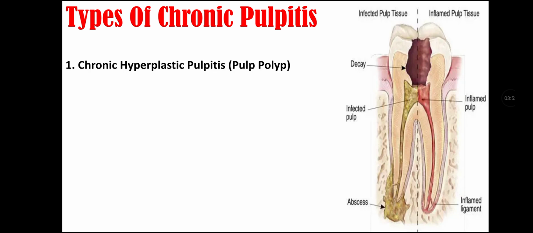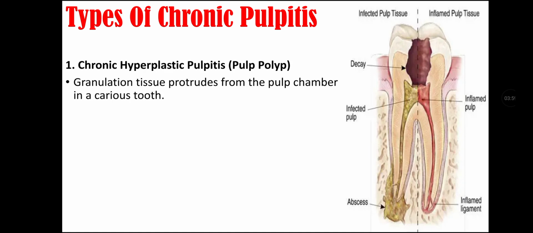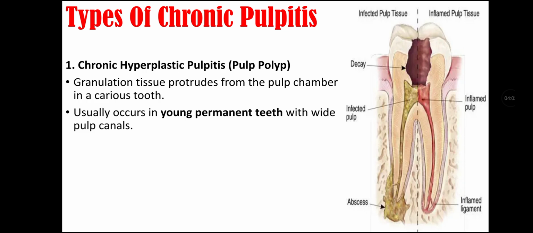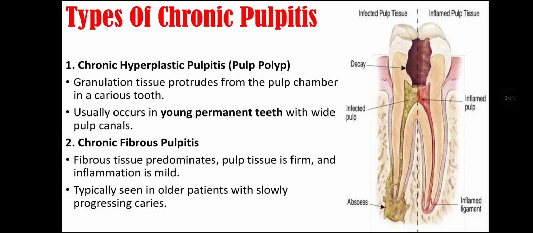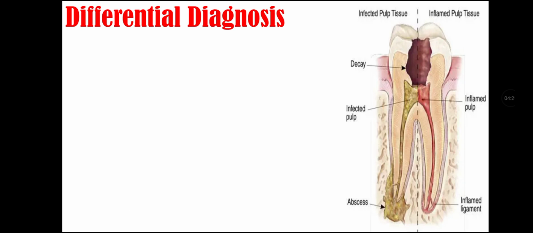Types of chronic pulpitis. First is chronic hyperplastic pulpitis, which is also called pulp polyp. In this, there is granulation tissue that protrudes from the pulp chamber into a carious tooth. It usually occurs in young permanent teeth with wide pulp canals. Second type of chronic pulpitis is chronic fibrous pulpitis. In this, fibrous tissue predominates and pulp tissue is firm and inflammation is mild. It is typically seen in older patients with slowly progressing caries.